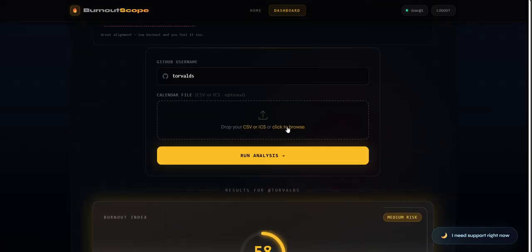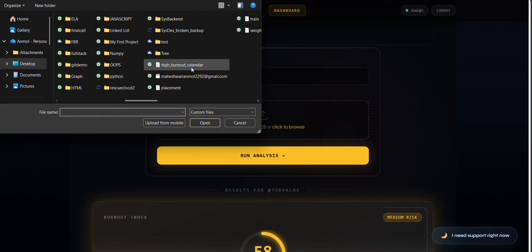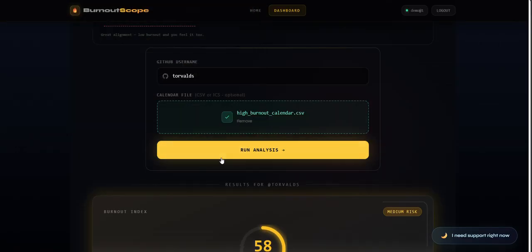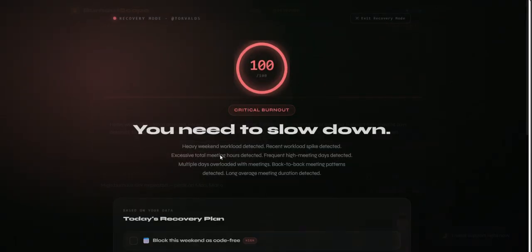There is a feature of uploading your schedule also. Let me upload it. This is a high burnout calendar, which has a very hectic schedule, and when I run this, you can see it is analyzing, and this time the burnout score is 100 out of 100 because of the very hectic schedule in the CSV file.